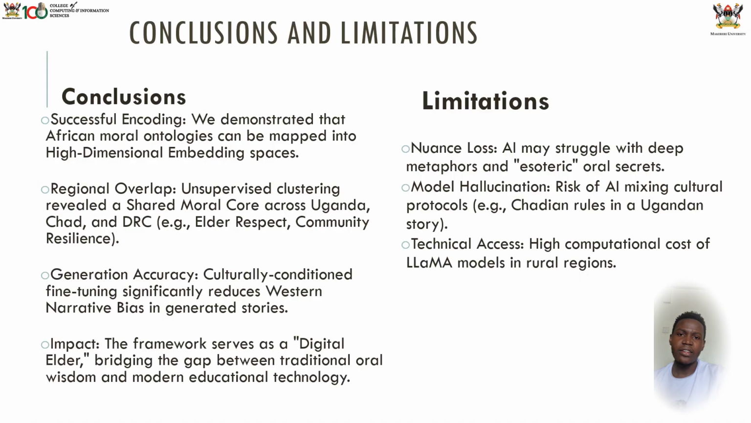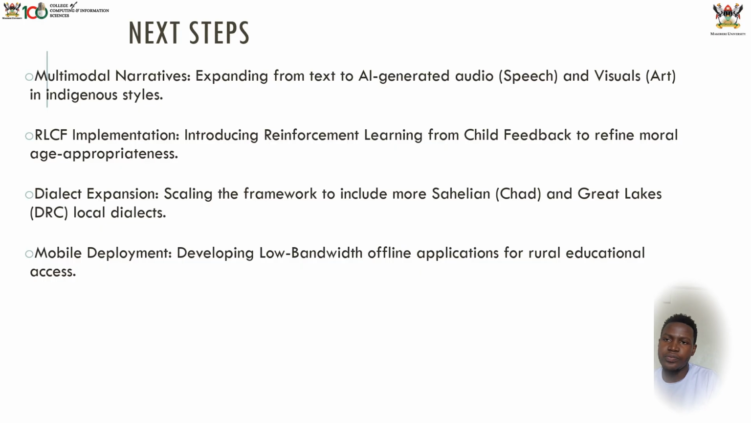What are the limitations we found? The nuance loss: AI may struggle with deep metaphors and historic oral secrets. Then model hallucination, the risk of the AI mixing cultural protocols, for example the Chadian rules in a Ugandan story. Then technical access, the high computational cost of the Llama models in rural regions. But for all of this, I think our model can at least try to solve this.